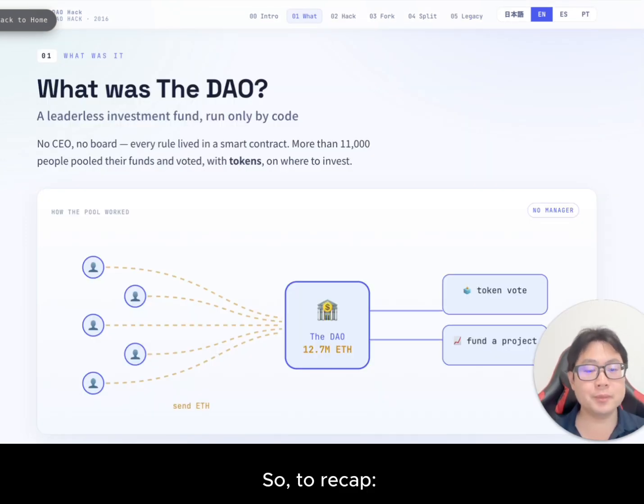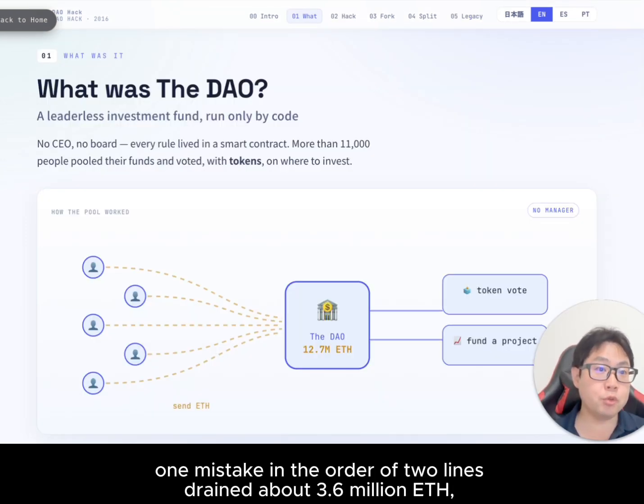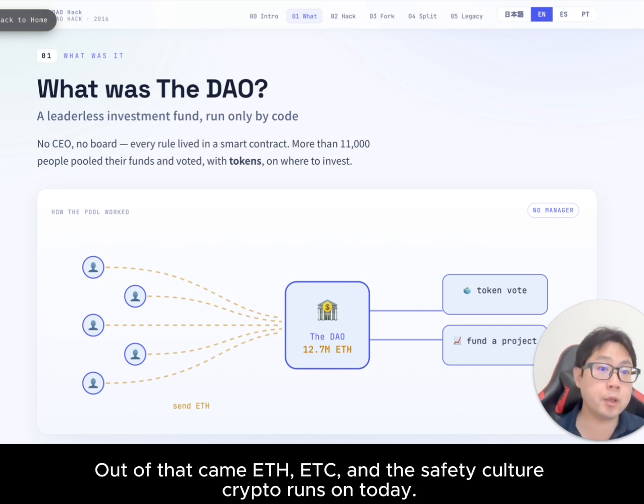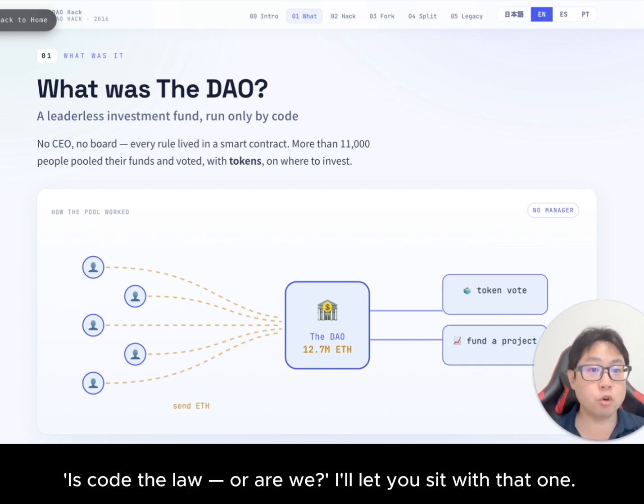So to recap, one mistake in the order of 2 lines drained about 3.6 million Ether and forced a historic decision to rewrite a supposedly immutable ledger by human hands. Out of that came Ether, ETC, and the safety culture crypto runs on today. Is code the law or are we? I'll let you sit with that one.